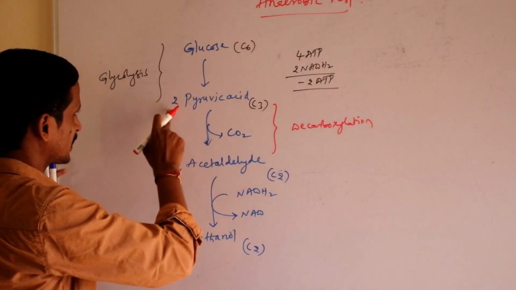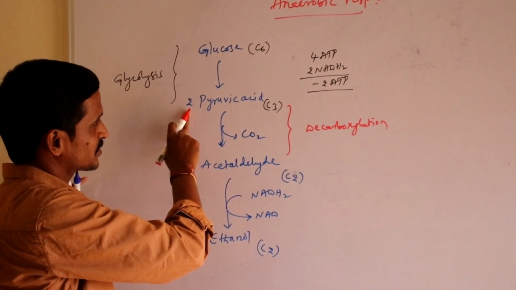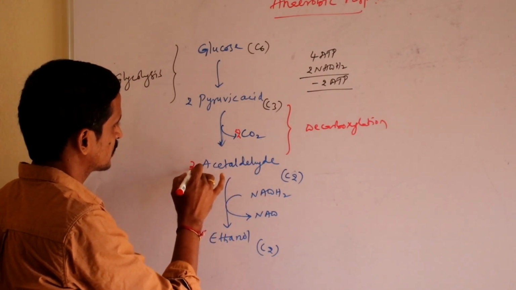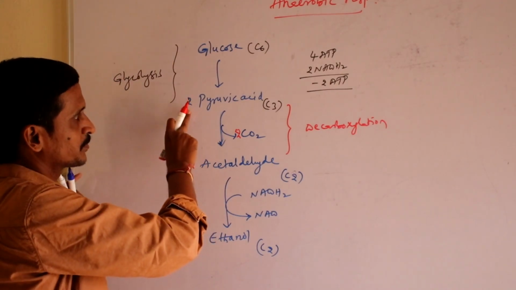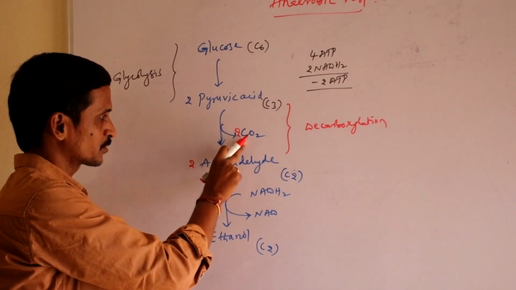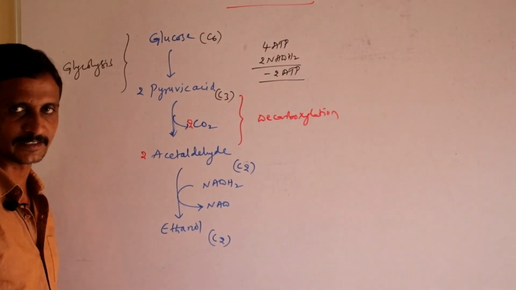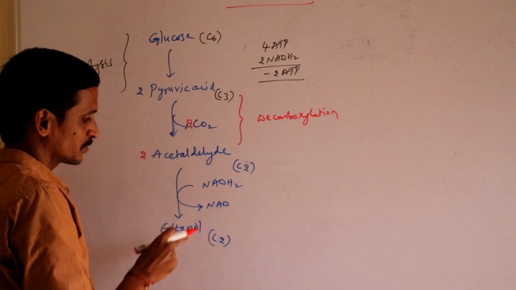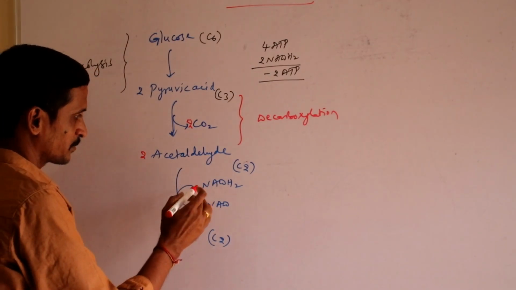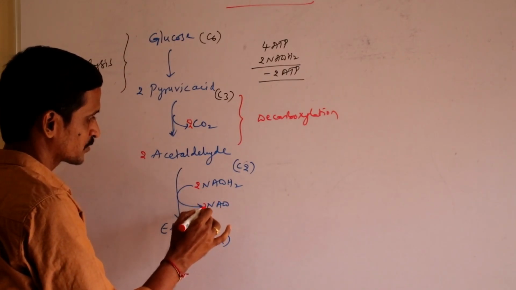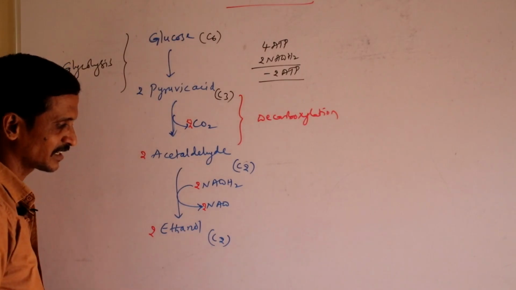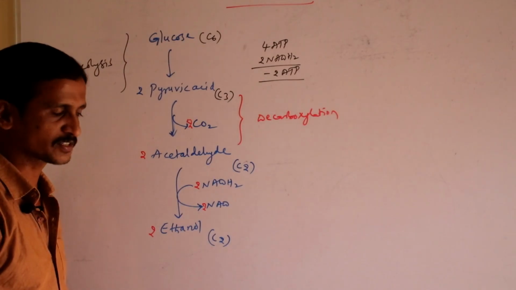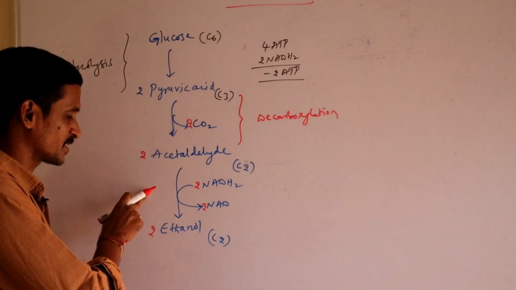But as we got two pyruvic acids, from the second pyruvic acid one more carbon dioxide is released and you get one more acetaldehyde. So from two pyruvic acids, by losing two carbon dioxides, we got two acetaldehydes. Now 2 acetaldehydes, by consuming 2 NADH2, give 2 NAD and 2 ethanol. 2 ethyl alcohols are produced at the end of anaerobic respiration, which also occurs in the cytoplasm in the absence of oxygen.